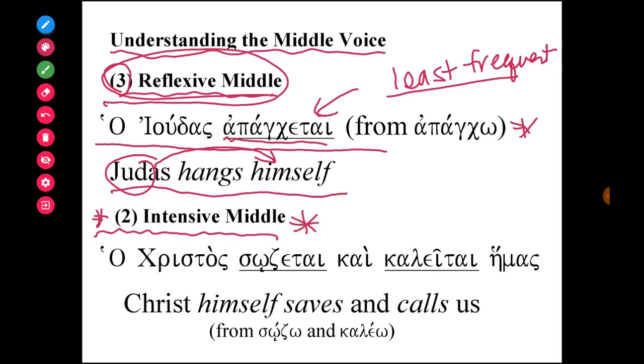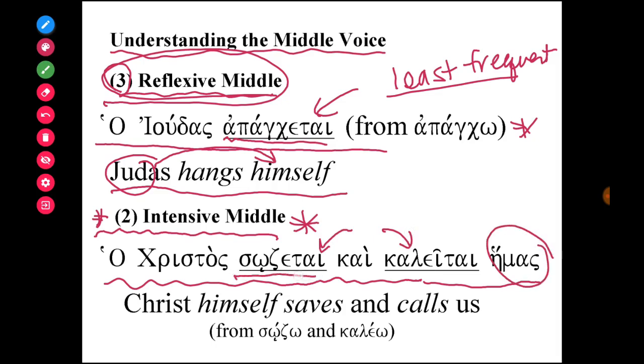is what we call the intensive middle. The intensive middle is the use of the middle voice where, rather than focusing on the verb used in the sentence, you use the middle voice to show that what's under emphasis is the subject. So the subject is being emphasized in the sentence, not so much the verb. So in this sentence, ho Christos sozetai kai kaletai hemas, Christ saves and calls us,